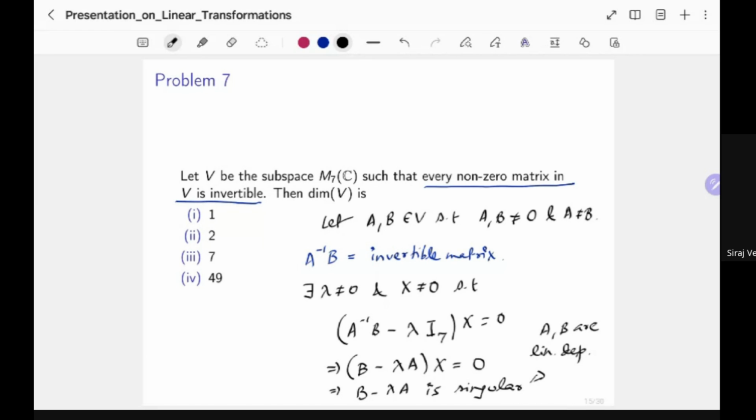That means the basis has to have only one element, and this is the only possibility, because recall from last time that the basis is nothing but the maximal linearly independent set. Since there cannot be a linearly independent set having more than one element, the dimension has to be equal to 1. I personally believe this is a very nice problem, so hopefully you have enjoyed it.